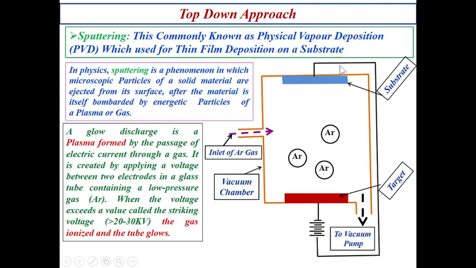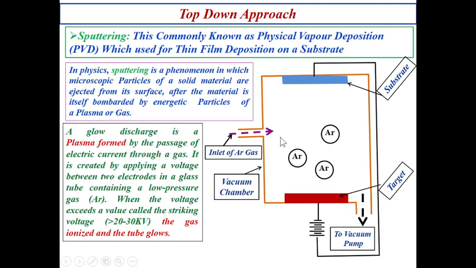Okay, so here is the experimental arrangement, where you can see that this yellow border is your vacuum chamber. Inside this vacuum chamber, from the outside, the inlet is argon gas. Krypton gas can also be used, but mostly argon gas is used. This is the vacuum pump, and with the help of this valve, the whole chamber is going to be evacuated.